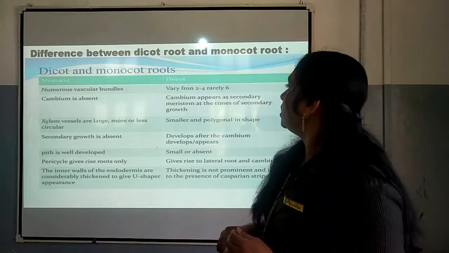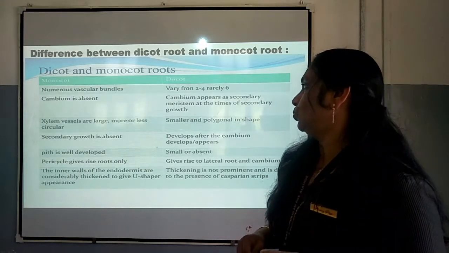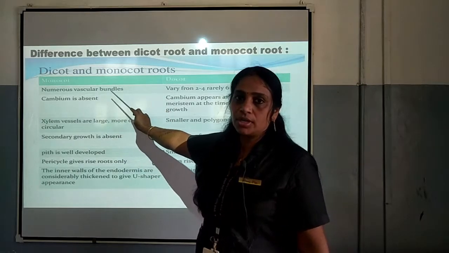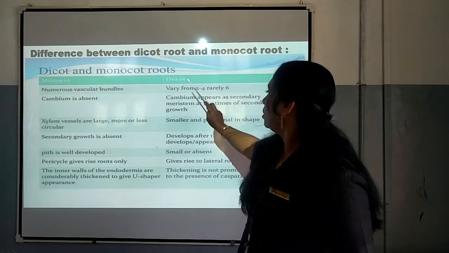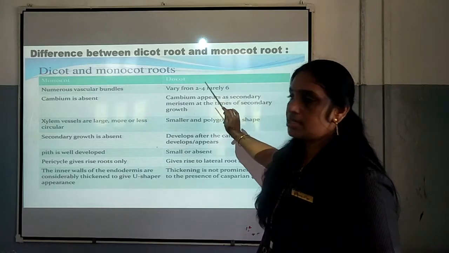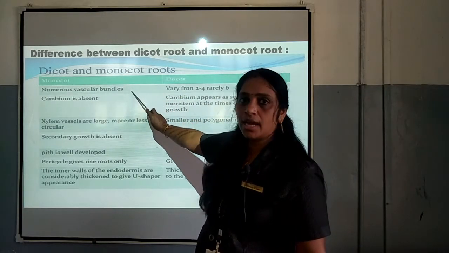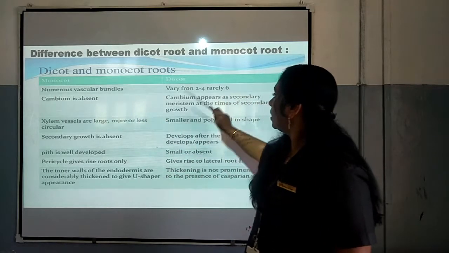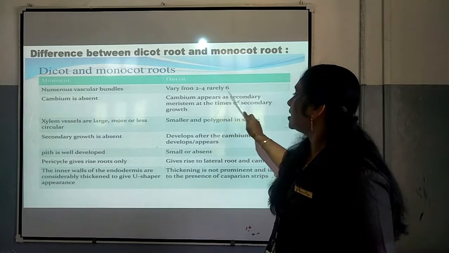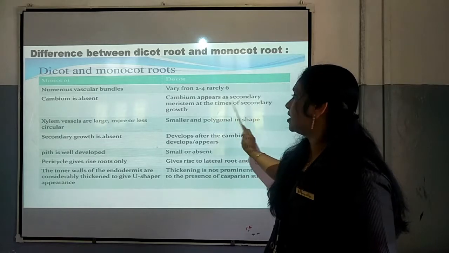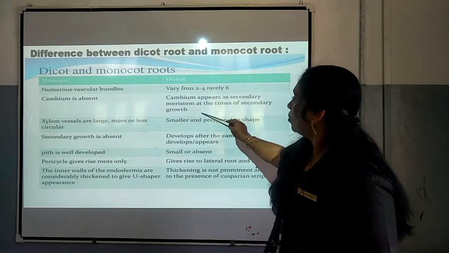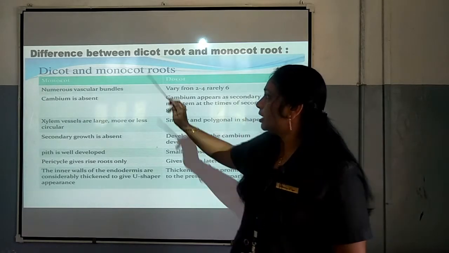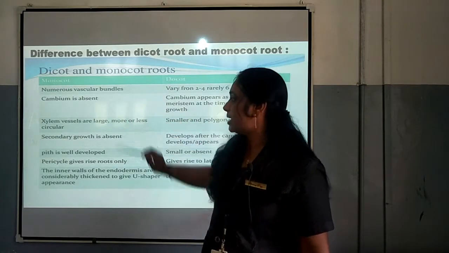Now, the difference between dicot root and monocot root. In the case of monocot root, we can see numerous vascular bundles. In the case of dicot, it varies from 2 to 4, isn't it? We can say it has polyarch condition. Here cambium is absent in the case of monocot root, but in dicot root, cambium appears as secondary meristem at the time of secondary growth. So, in the case of dicot root, cambium will appear for the secondary growth, but in the case of monocot, cambium is absent.